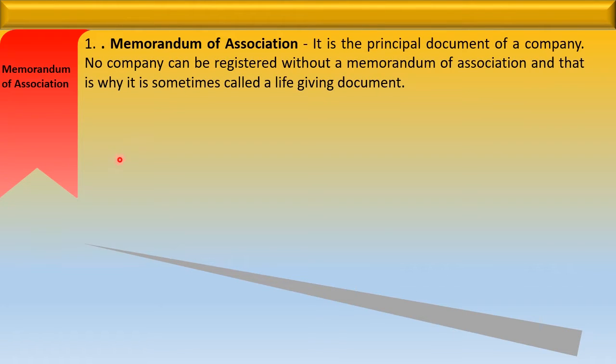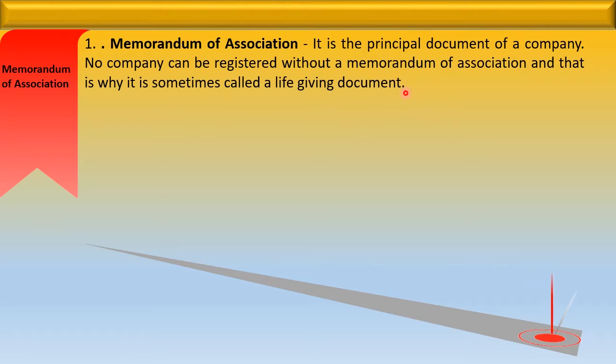Let us discuss the Memorandum of Association first. Memorandum of Association is a principal document of a company. When I say principal document, it means it is a very important document of a company. It is called the constitution of a company. Why? Because no company can be registered without a Memorandum of Association, and that is why it is sometimes called a life-giving document.